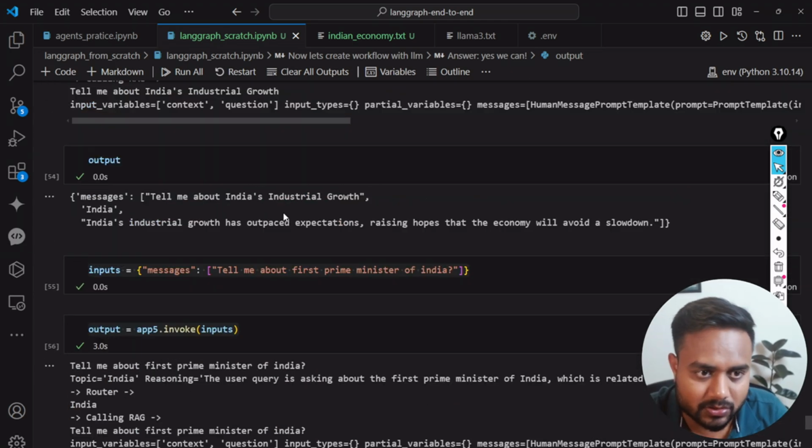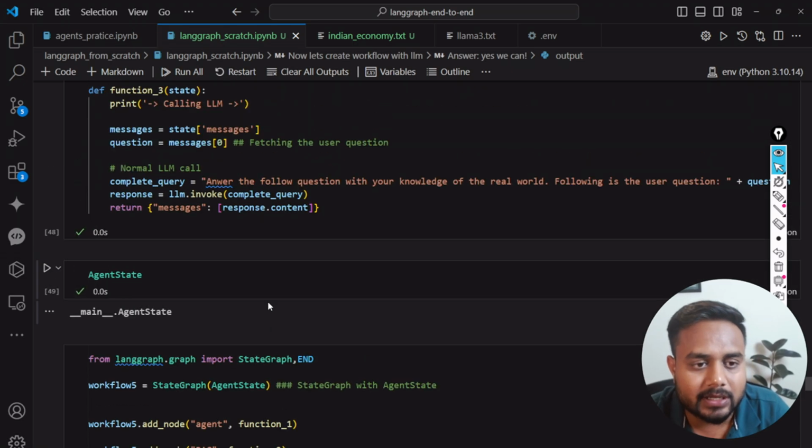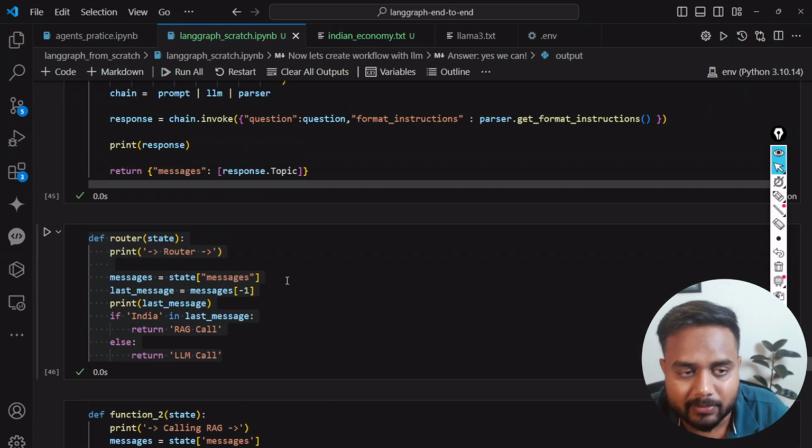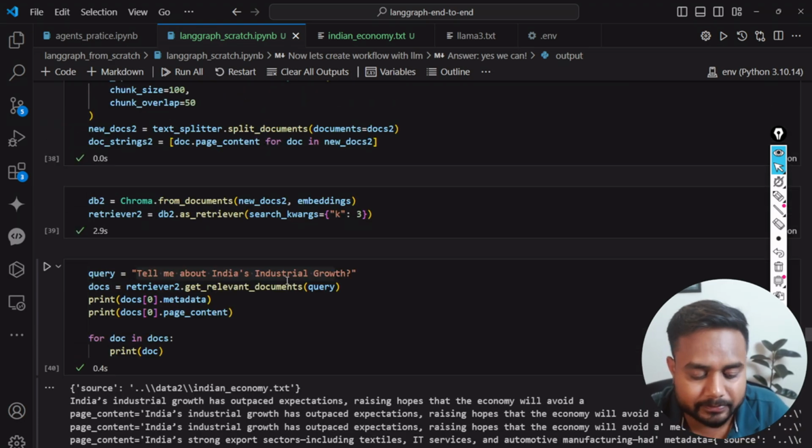Okay. Now guys, let's do one thing. Let's try to revise this particular solution, and then we'll go with one more architecture. And there I have to explain to you one more very important thing. That is what? That's a bind tool.